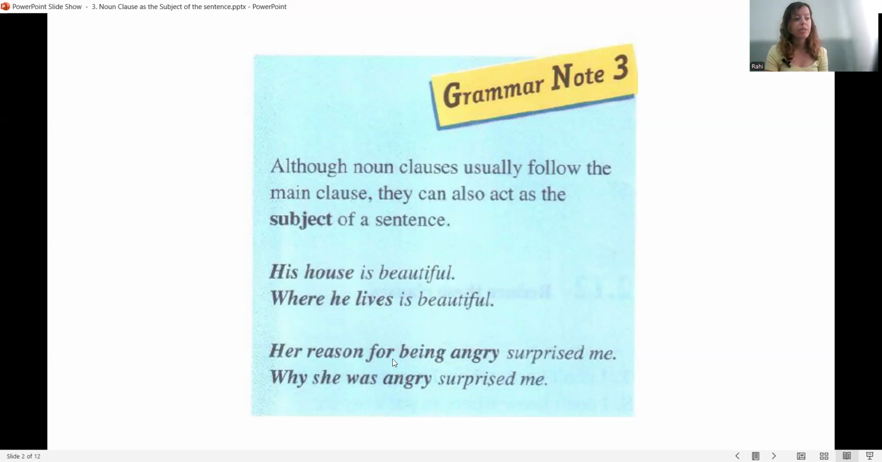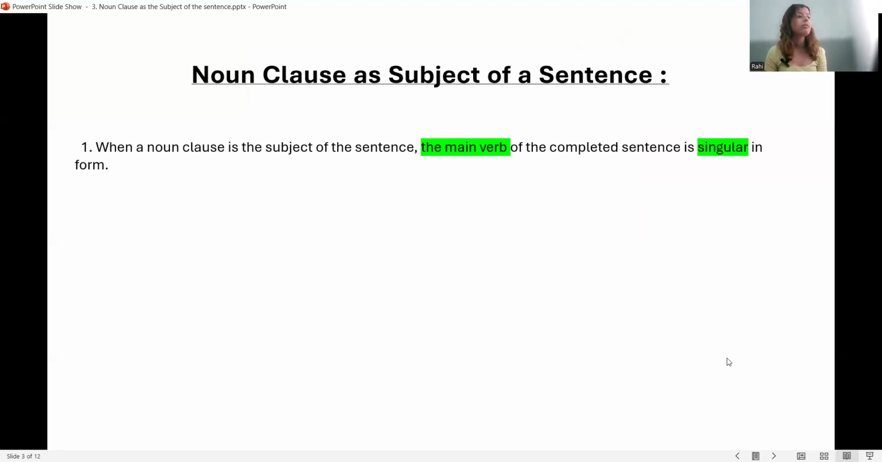The second example, her reason for being angry surprised me. And we learned that we can use the pronoun it instead of a noun clause, right? So we can say it surprised me instead of using the whole thing. So that's a test so that you know where to use the noun clause. Why she was angry surprised me. It surprised me.